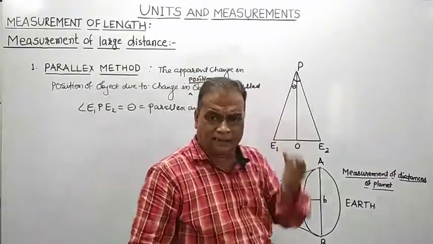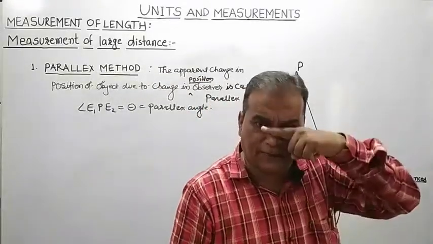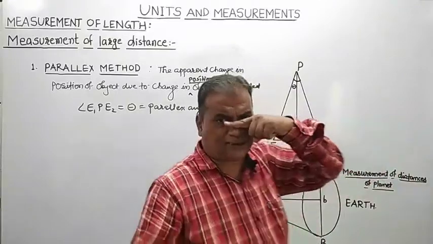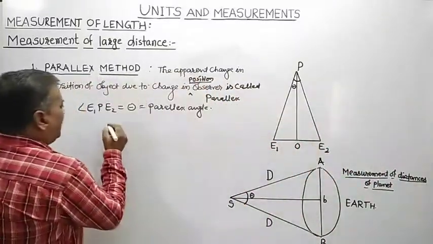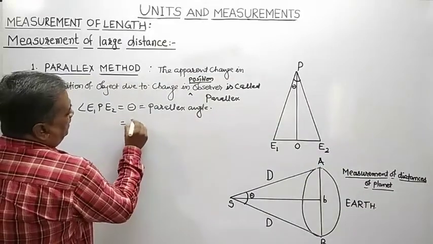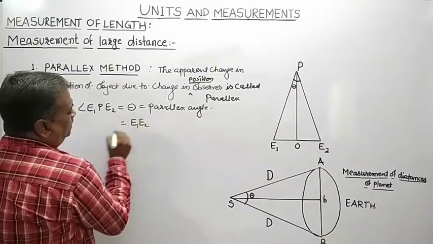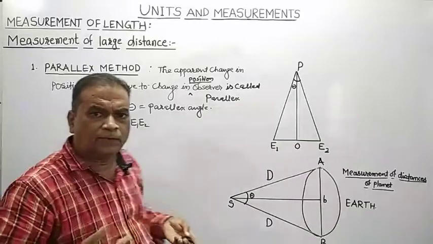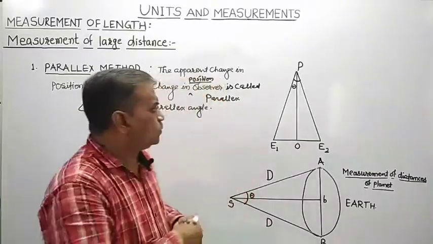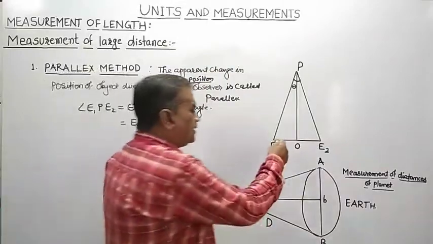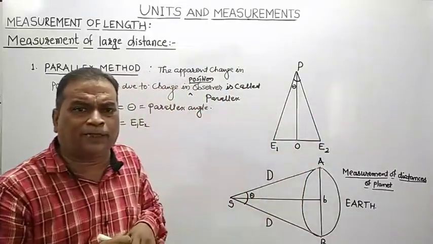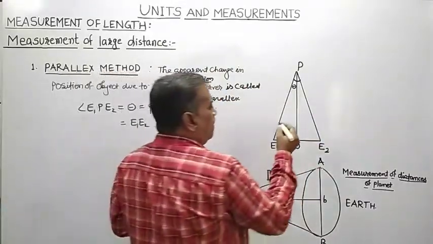Again you measure the distance between two eyes with the help of meter scale. You can very easily measure the distance between two eyes, and that distance is measured to be E1E2. You know this parallax angle theta. You know the distance between the two eyes E1 and E2.